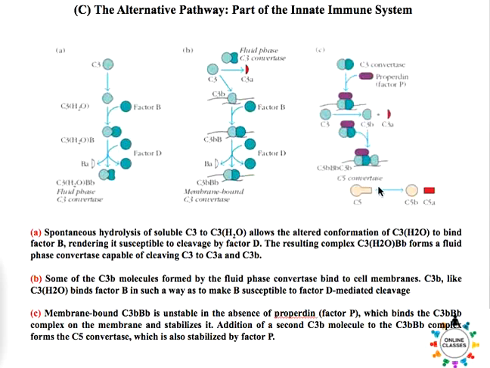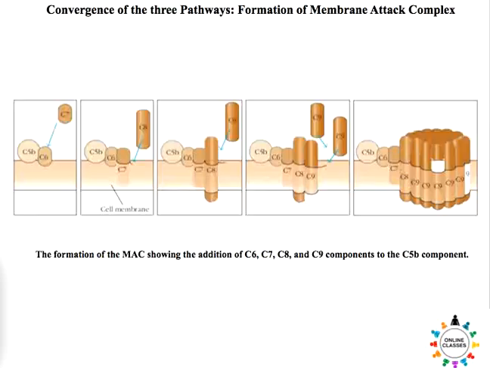When the C5 convertase is formed, the inactive C5 is converted into an active component of C5. As I said earlier, the rest of the pathway is the same for all three pathways. So the formation of the C3 and C5 convertase is very interesting and very important in the complement system.